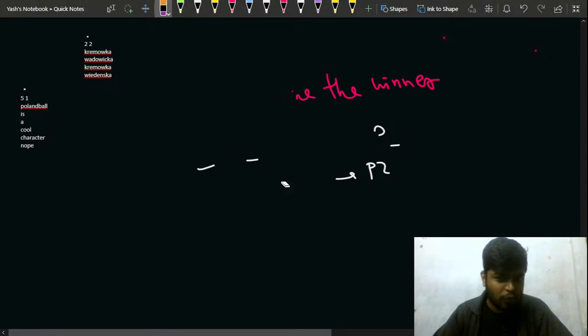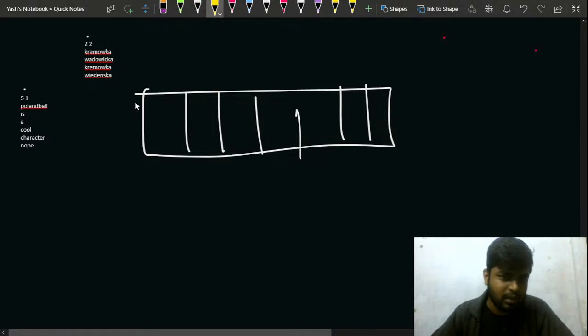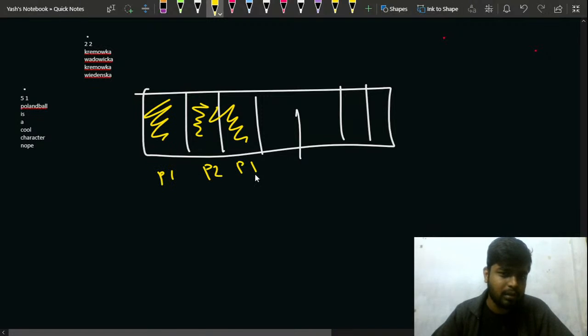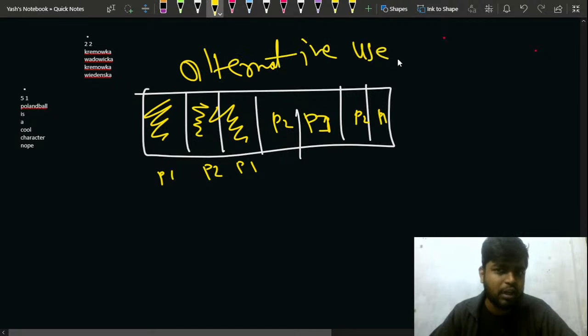Player 1 uses one, player 2 uses one, then player 1, then player 2, in this way. Both of them use the common words alternately.